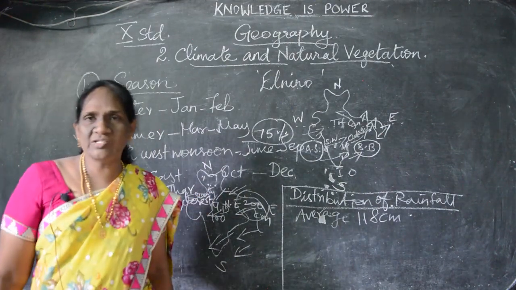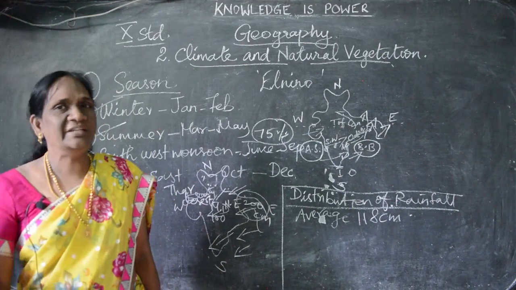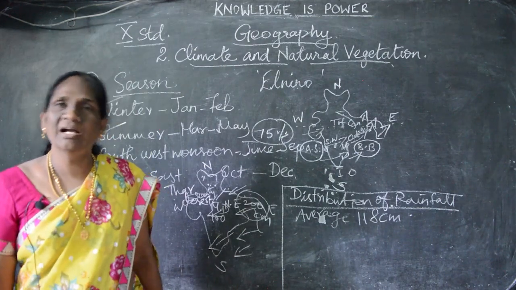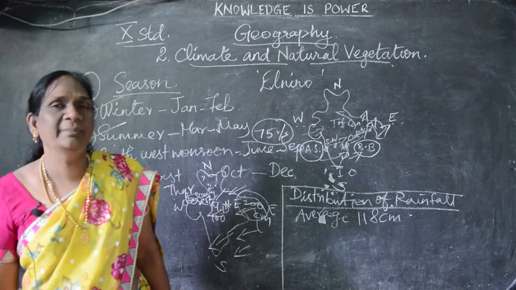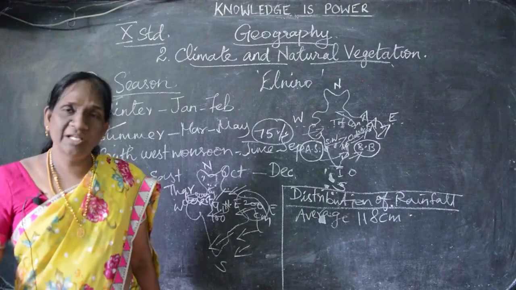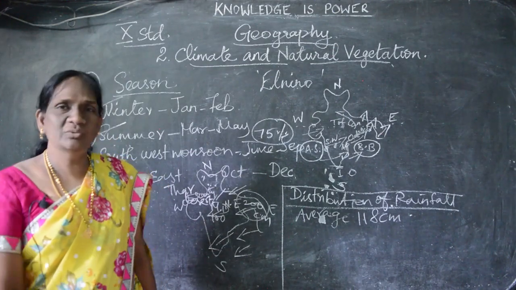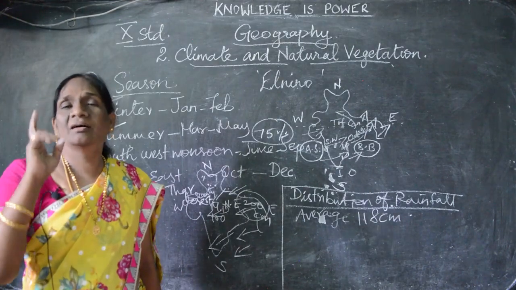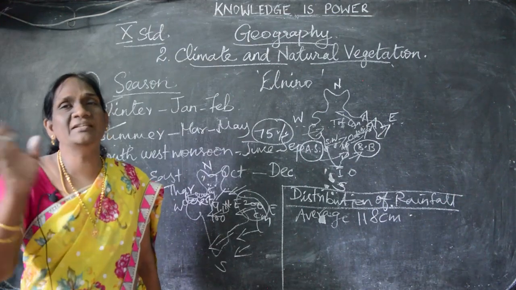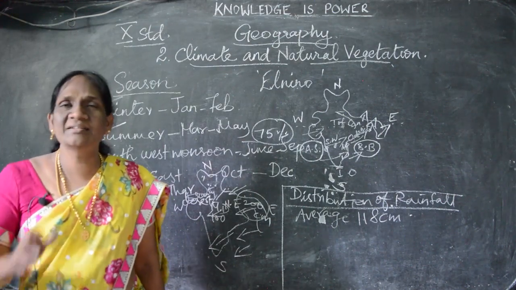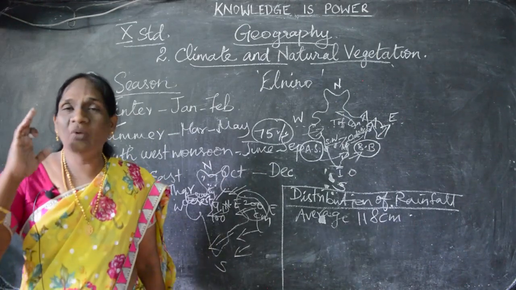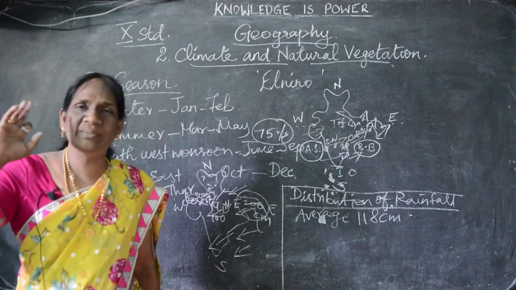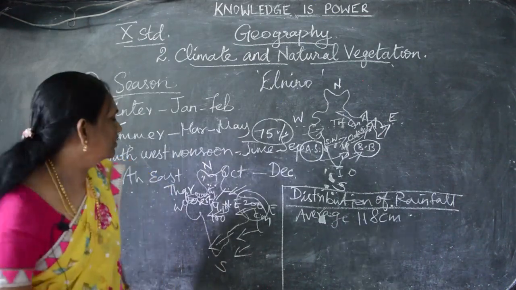Have you seen a desert? Yeah, we can see it in cinemas or any pictures. If you go to Rajasthan, go and see it there. Understand? When you grow up, children, you go and take your parents also, to see these places, and especially at least once in your lifetime you have to see the Taj Mahal, a great place. It is one of the wonders of the world. Is it not? Okay, when you grow up you must go and see the Taj Mahal somehow. Okay, children? Okay, we'll come to the point.